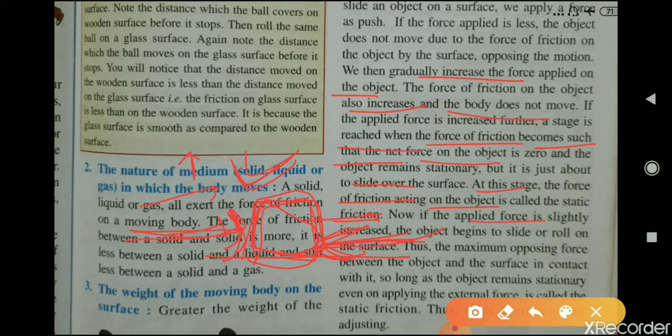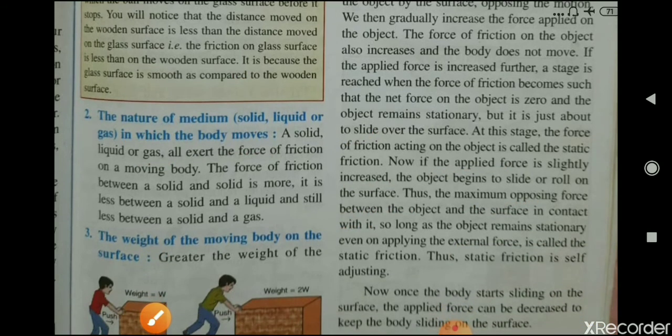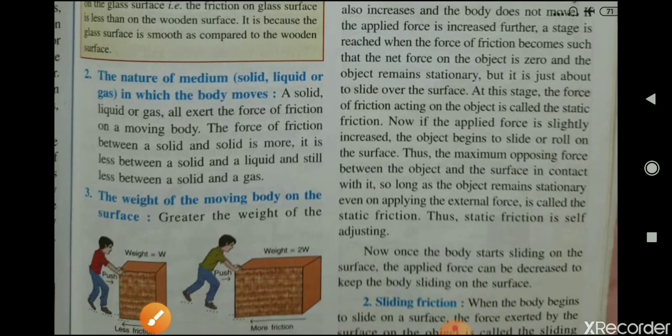Now if the applied force is slightly increased on this box, the object begins to slide or roll on the surface. Thus, the maximum opposing force between the object and the surface in contact with it, so long as the object remains stationary even on applying the external force, is called the static friction.